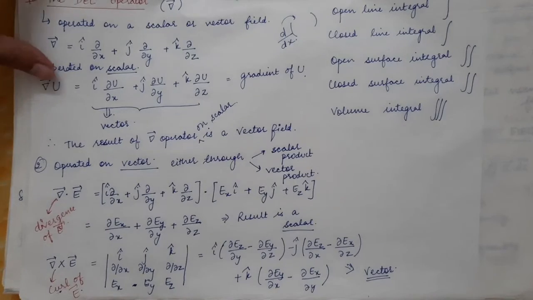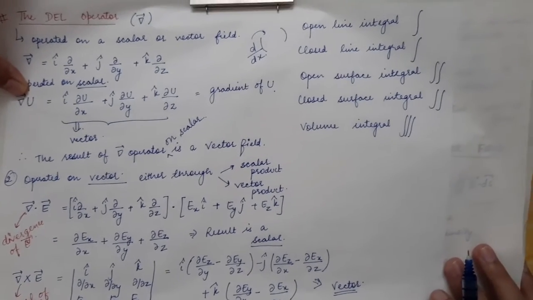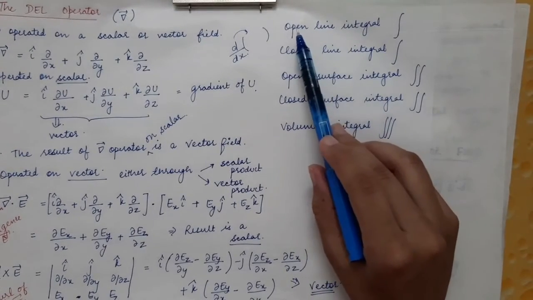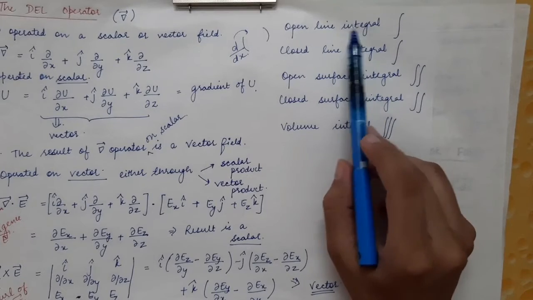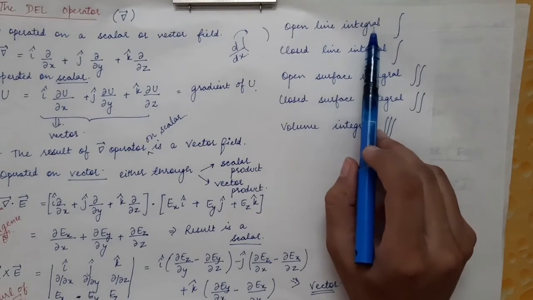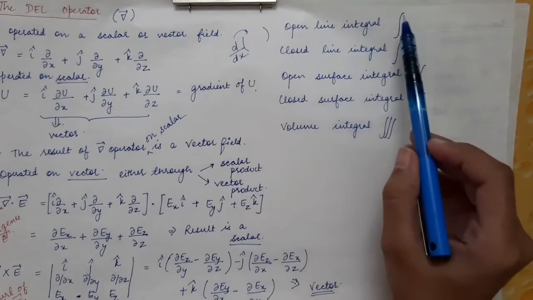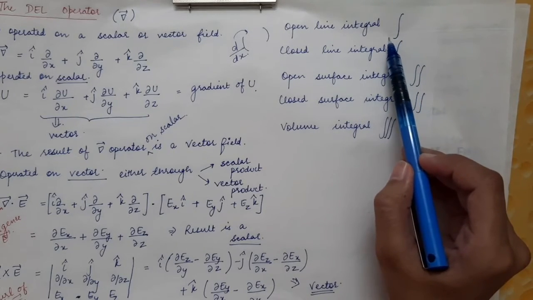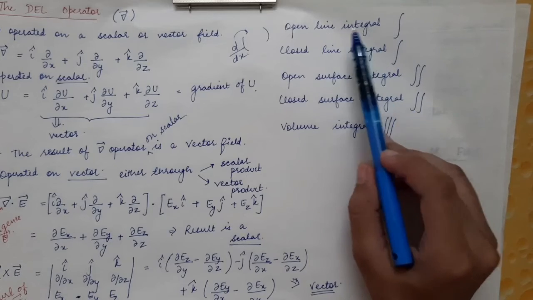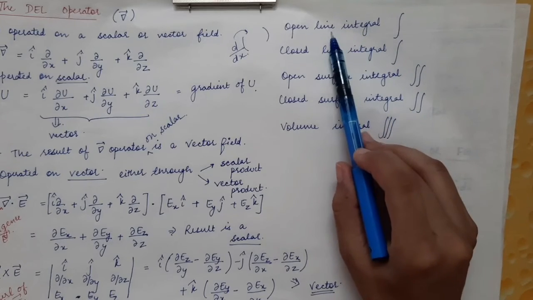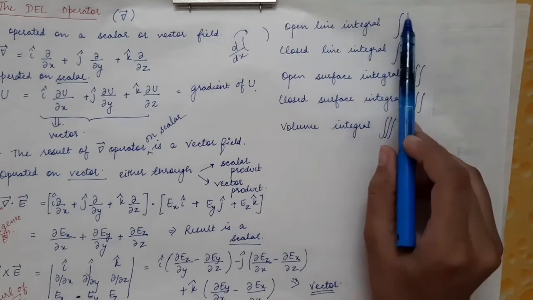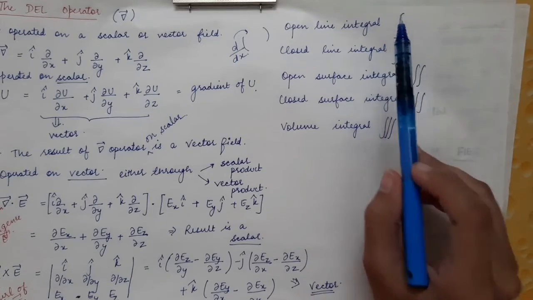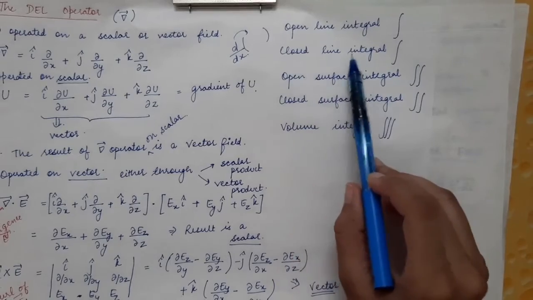Now next is the integrals that we will be using in the lectures. First is the line integral, or you can say the open line integral. When you are doing the line integral of a particular quantity, you integrate over a single integral, because we are integrating over a single dimension or a single coordinate. So this will be simply one integration. Next is the closed line integral.